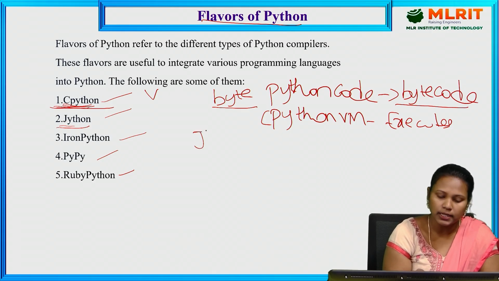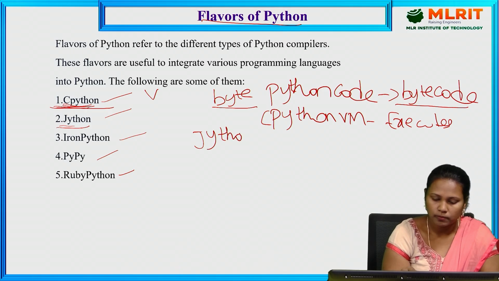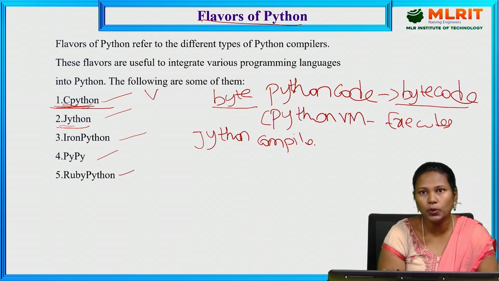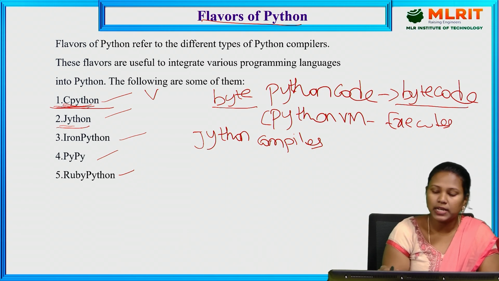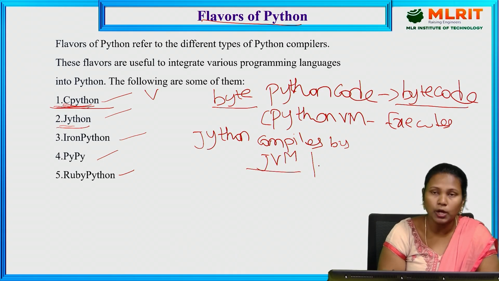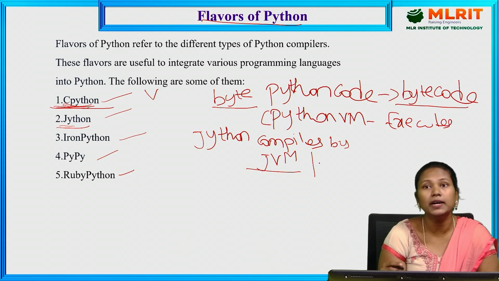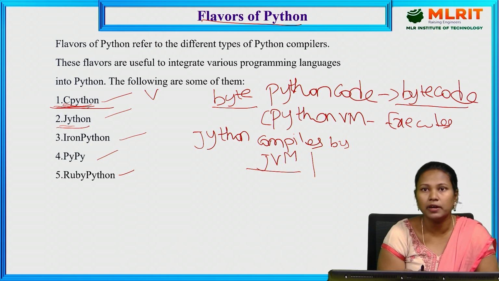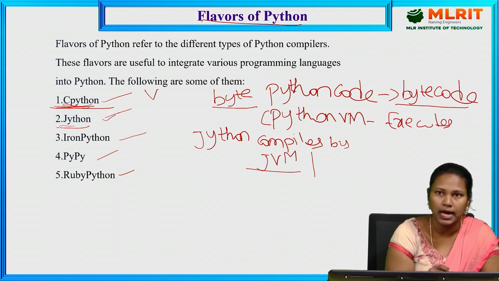Jython compiles the Python code, generates the bytecode, and it is executed by the Java virtual machine. So in Python code, we can use the Java libraries also. We are integrating Java as well as Python, so we can use the Python libraries as well as the Java libraries for doing our work.